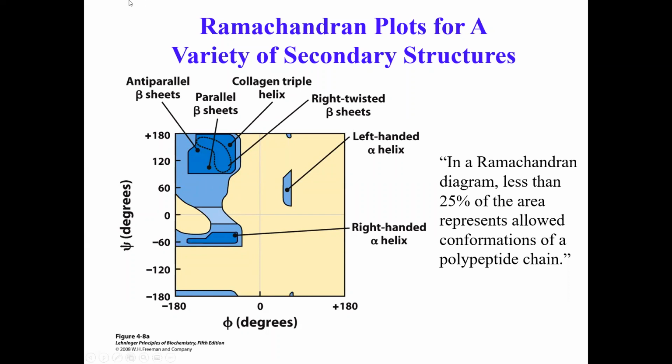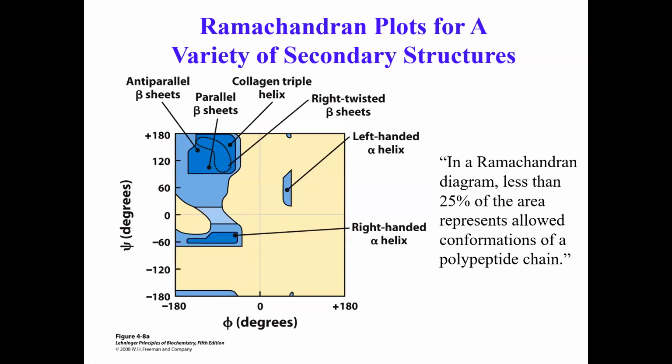Parallel beta sheets and anti-parallel beta sheets, both of them fall in this region of psi and phi angle. Okay. We'll talk about the structure of collagen triple helix, a very unique looking structure that falls in the psi phi around here. Okay. Left-handed alpha helix, which rarely happens in nature, but it does happen, has a psi and phi angle of this. And I will tell you what right-handed alpha helix looks like and left-handed alpha helix looks like in the coming slides. So just be patient.